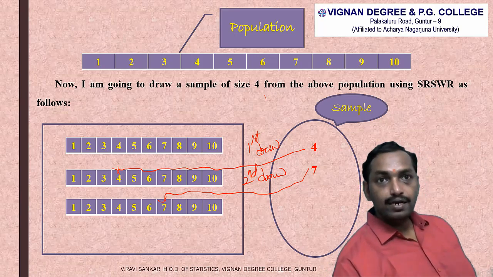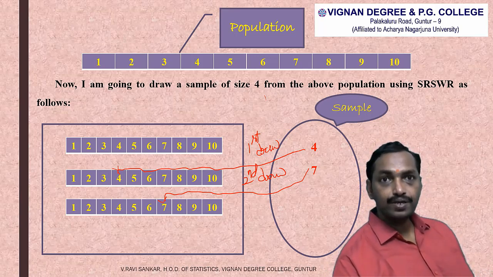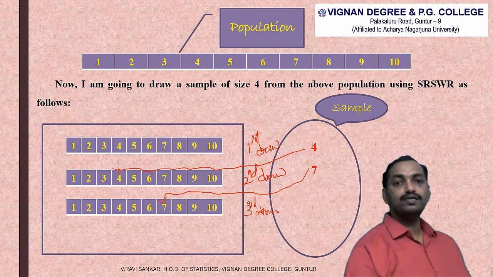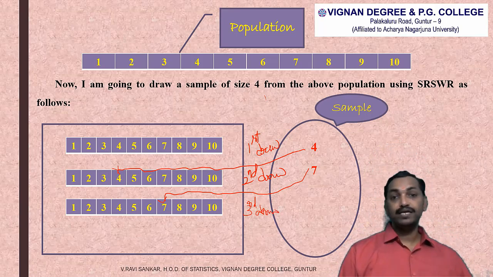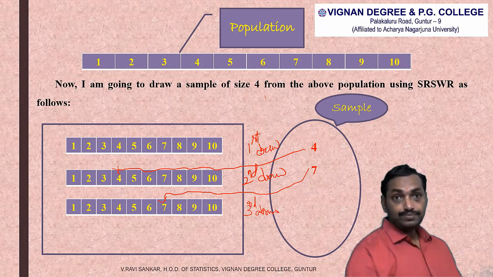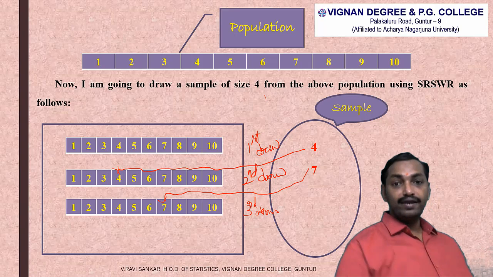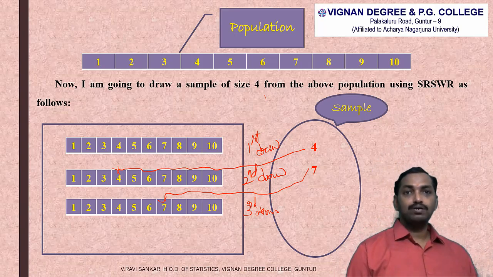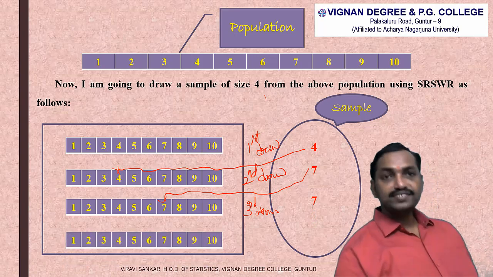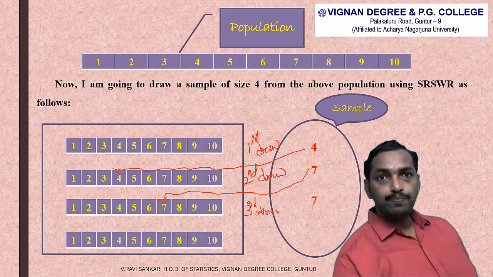Then the third draw. Again we have 10 elements in the population, so each and every element has an equal probability of 1 by 10, so that again we may randomly get the same number, 7. Before going to the last draw, 7 is replaced into the population.